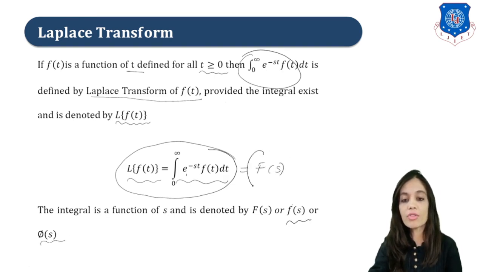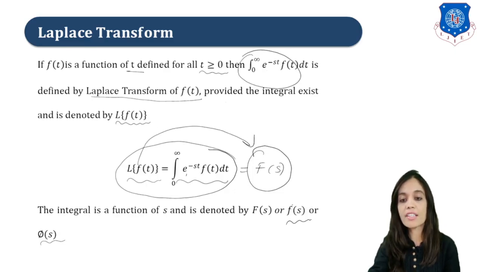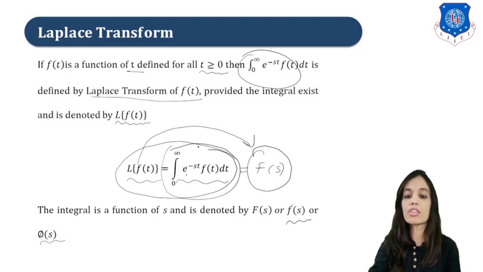We will always use this notation, right? So in short, Laplace of f of t is denoted by f of s, and it is integration 0 to infinity e raised to minus st f of t dt. We will use this formula to derive other basic general formulas of Laplace transform.